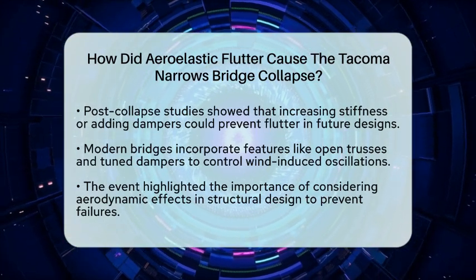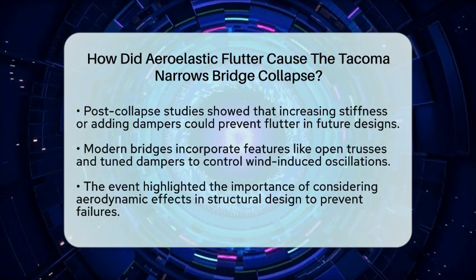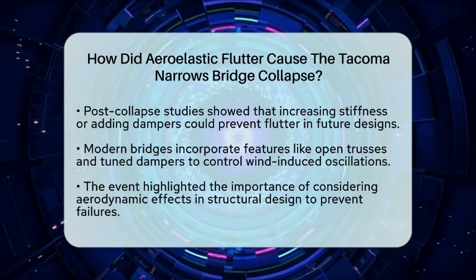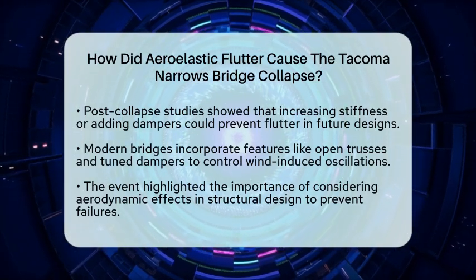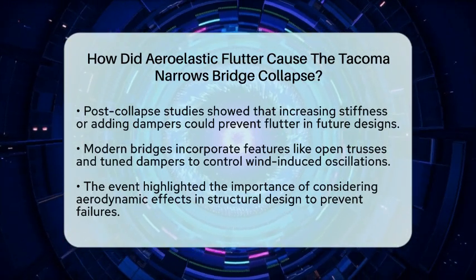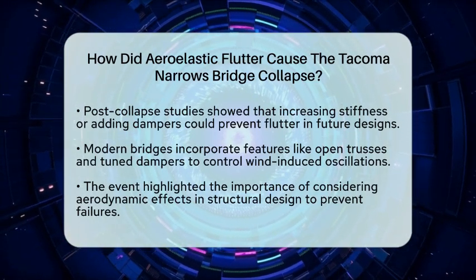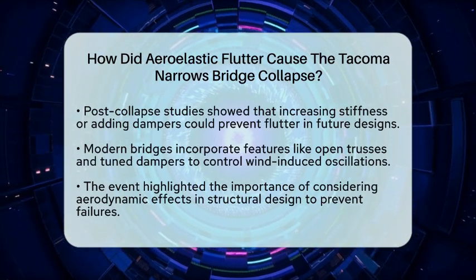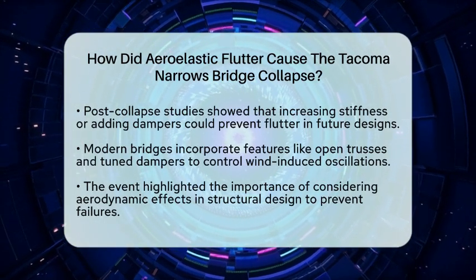This event taught engineers a vital lesson. Considering how wind interacts with a structure's shape and flexibility is essential. If not, even a well-designed bridge can become a victim of its environment. The Tacoma Narrows Bridge collapse remains a clear example of how design weaknesses and environmental forces can come together to cause a catastrophic failure.